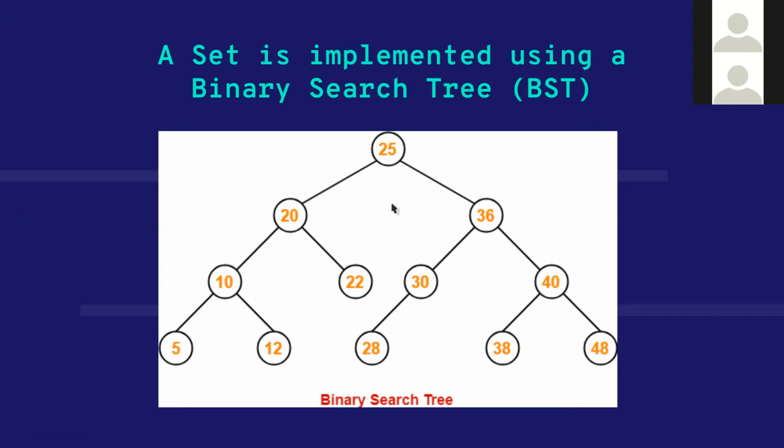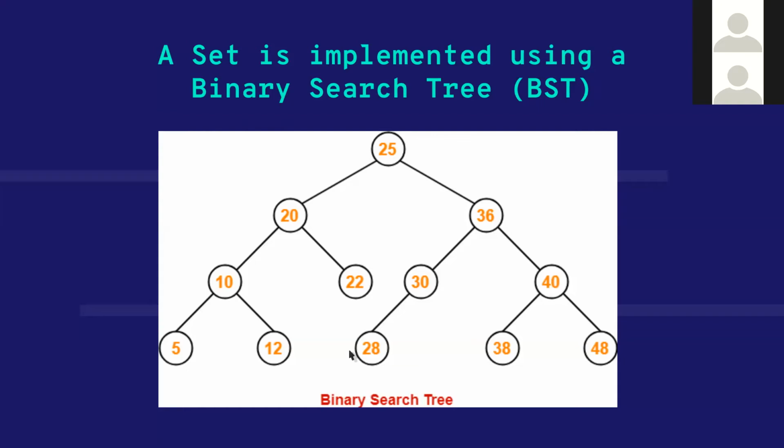Sets are implemented using this data structure because it is easy to search for elements in binary search trees. The time complexity of searching for elements in a binary search tree is very low, that is log n, because each time we are halving the number of elements. We'll talk about BSTs later, but the point I'm trying to make here is that sets are not like arrays. You cannot traverse through a set. That is, you cannot access elements of a set like you access elements of an array. You cannot simply use a for loop and say i equals 0, i less than n, i plus plus. You cannot do that because a set looks like this inside.